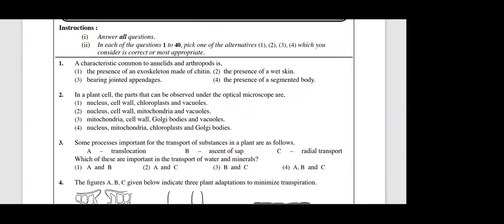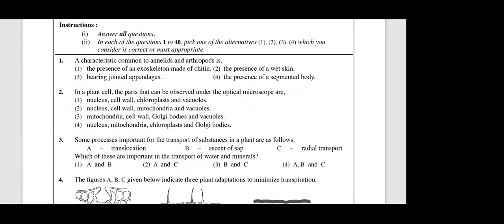Okay, number one, a characteristic common to annelids and arthropods. Please raise your hand those who can give the answer. This is from grade 10, chapter 13, unit 13. What is the answer for this? Yes, I'll ask the answer from Manit. Fourth. Okay, Manit gave the fourth answer: presence of segmented body. Very good, Manit. Answer is fourth.